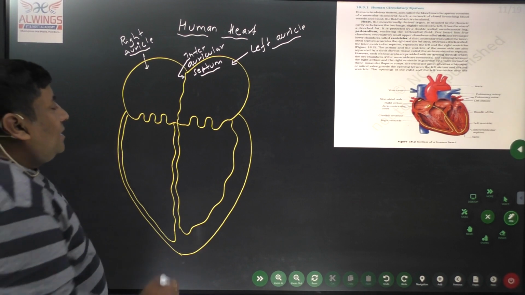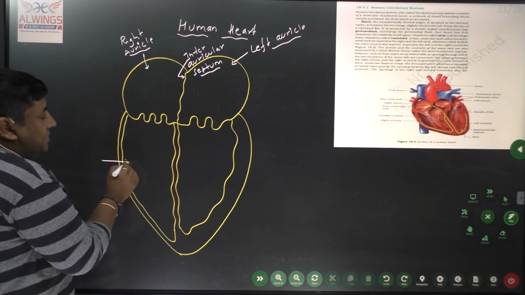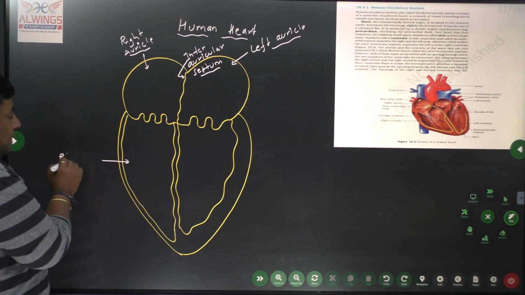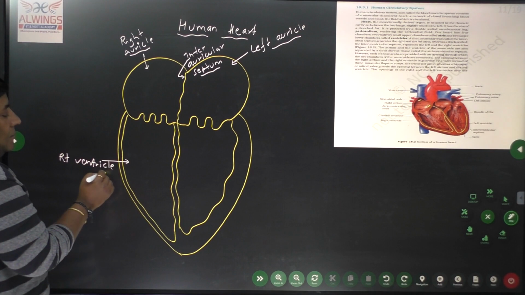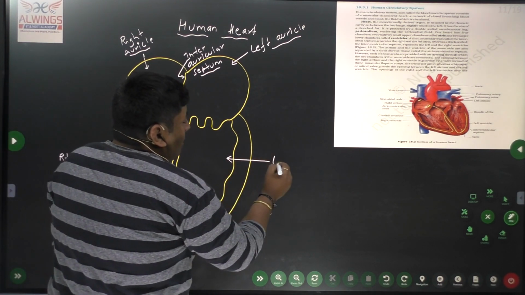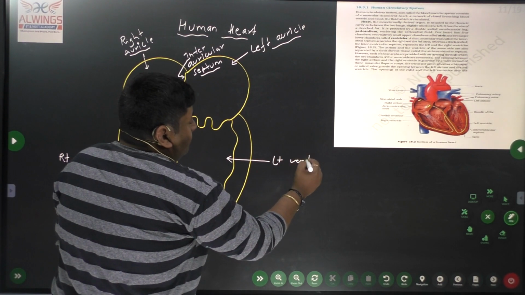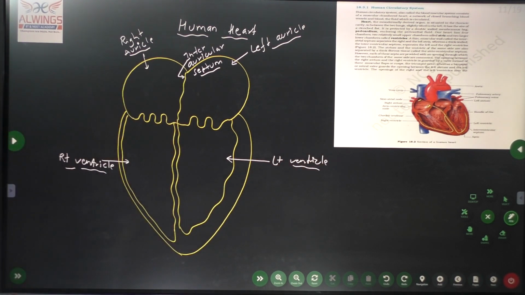Now similarly we have two ventricles, the right ventricle here, whereas here we have the left ventricle. So we have two ventricles, right and left.